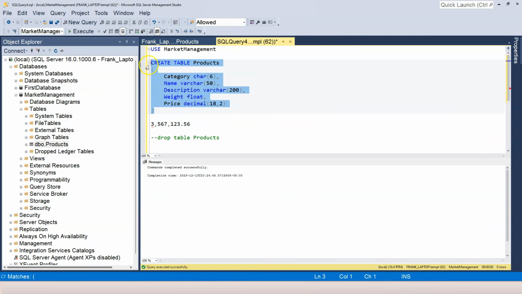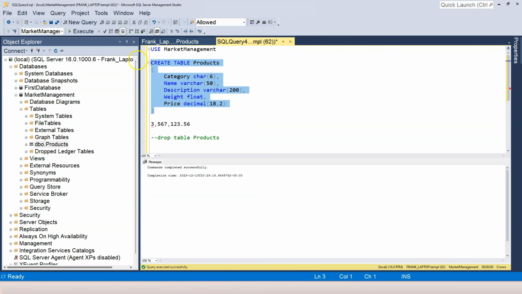Let's try to create this table. Again, let's drop the table first. So highlight this and click on execute. By the way, this becomes green because I used dashes to comment it out. So this becomes a comment. When this becomes a comment, I cannot execute it anymore. So if I highlight the whole thing, I cannot execute it. It still says commands completed successfully, but nothing is executed. This is just a comment.